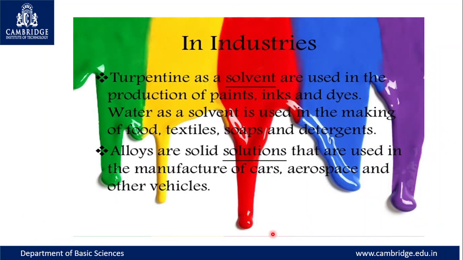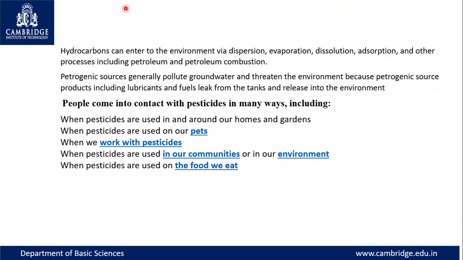Other sources are industries, that is the solvent industry, the textile industry, as well as the paint industry. Turpentine as a solvent is used in the production of paints, inks and dyes. Water as a solvent is used in making food, textiles, soap and detergent. Alloys are solid solutions that are used in the manufacture of cars, aerospace and other vehicles. That means in industries also hydrocarbons are being used. These hydrocarbons can enter the environment via dispersion, evaporation, dissolution, adsorption and other processes, including petroleum and petroleum combustion.